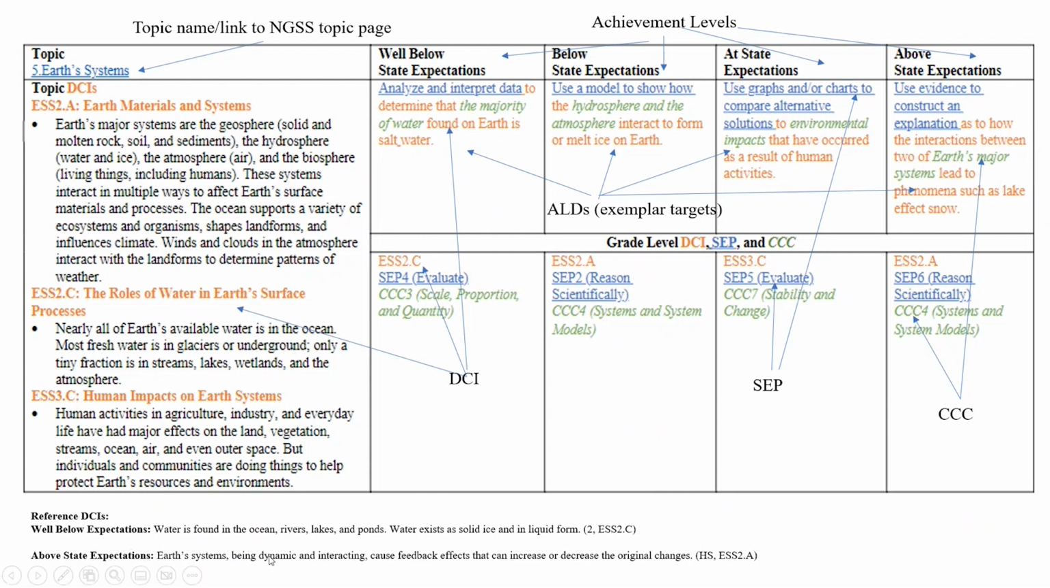And then same thing with the above, which in this case came from high school. The Earth systems being dynamic and interacting cause feedback effects that can increase or decrease the original changes. So the above state expectation is still a 5th grade level. So while it talks about interactions between 2 of Earth's major systems, it does not go so far as to discuss any feedback effects.